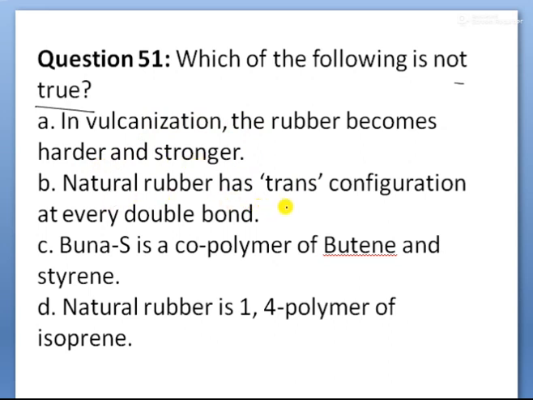Natural rubber has trans configuration at every double bond position. Next, Buna S is a copolymer of butadiene and styrene. Correct, children. Natural rubber is a 1,4 polymer of isoprene. You are asking which is not true. So 1,4 polyisoprene, natural rubber, is a cis configuration. But the option says trans configuration at every double bond. No. Natural rubber is the cis isomer of 1,4 polyisoprene. That is correct.